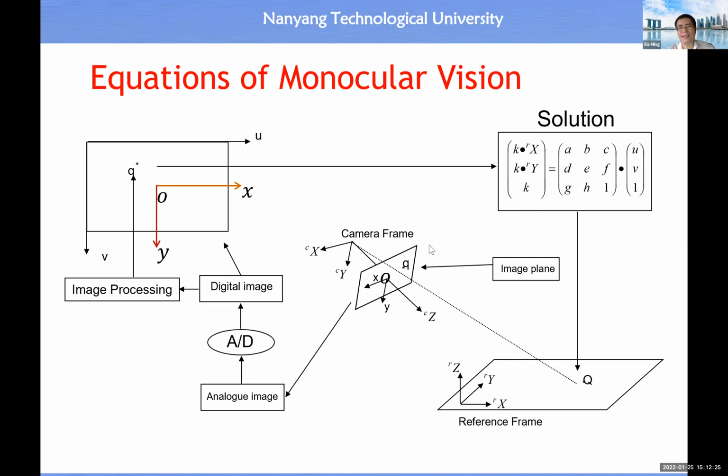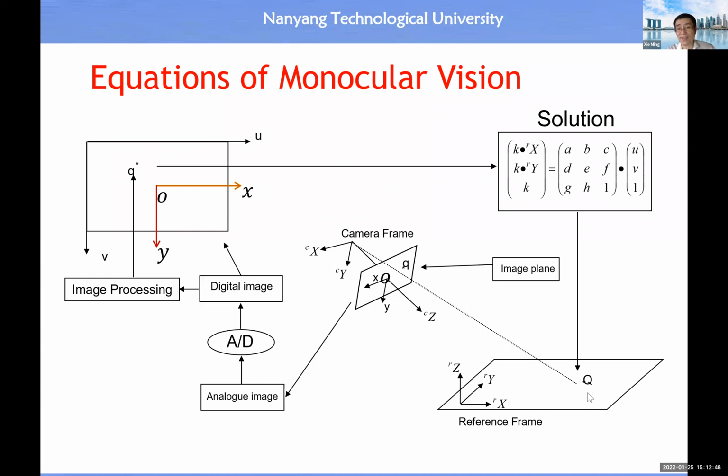All the information inside this image plane is equivalent to the actual image plane, which is behind the lens and inside the camera. Mathematically it is strictly equivalent, and this helps us to simplify the description.